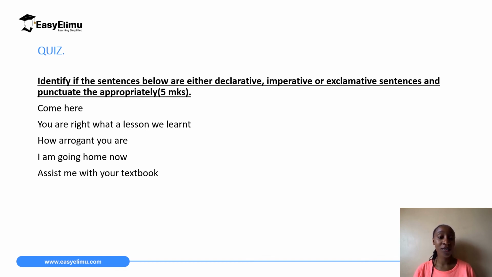So you identify, okay, this is an imperative sentence, and then is it a request? Is it a command? "Come here" is a command, so it's going to end with an exclamation mark. So you have identified it is an imperative sentence, and then you punctuate it. It ends with an exclamation mark. So you can attempt to do the rest.